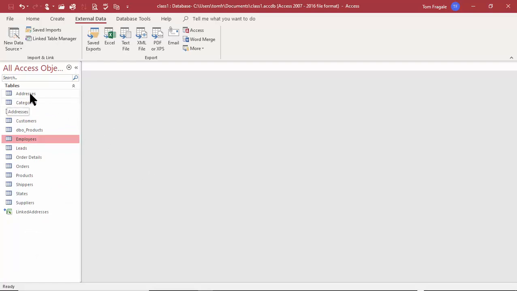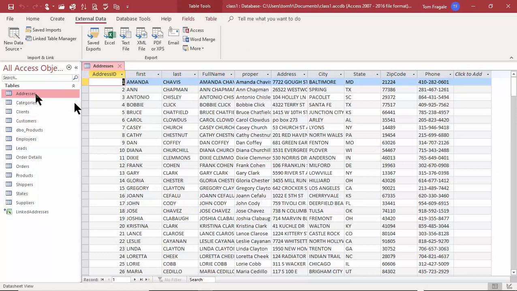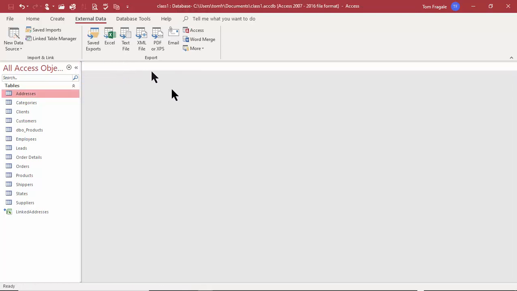If I go into the addresses table, that was one that we imported. So here, on the first record, I'm going to change that one to my name. So on the addresses table, I'm changing the first record to my name, right? We can see that. That one did not update Excel.